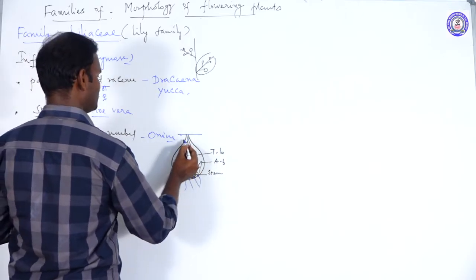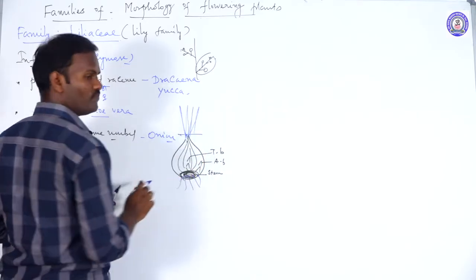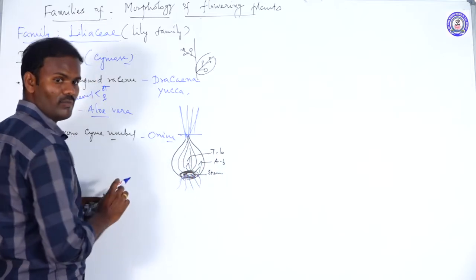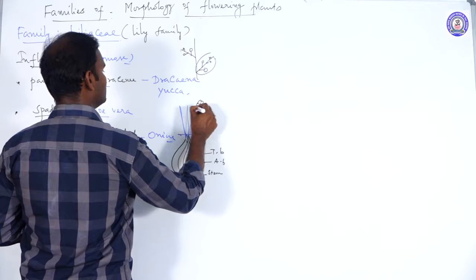The leaves arise directly from the underground part. Yes, it is a leaf. The leaf base is thick and fleshy. That is the edible part of the onion. The tip of the leaf produces the inflorescence.